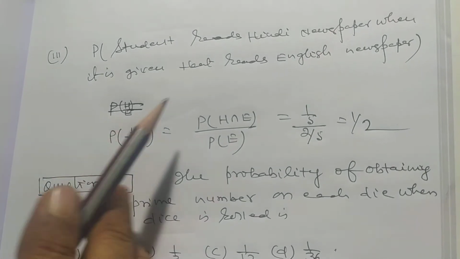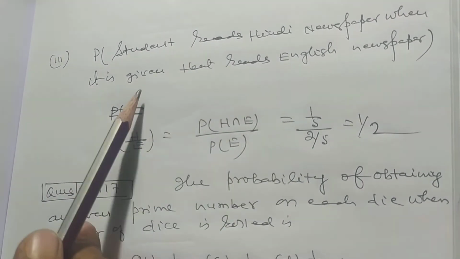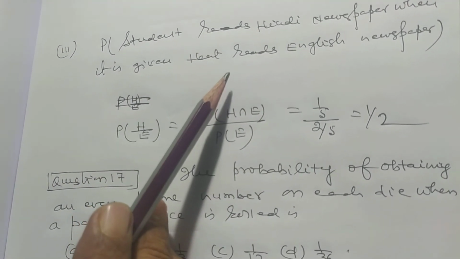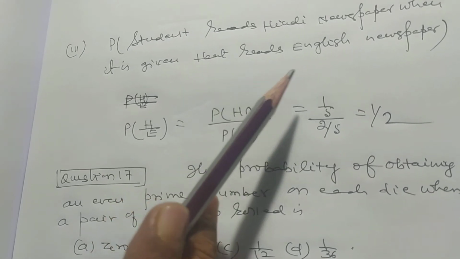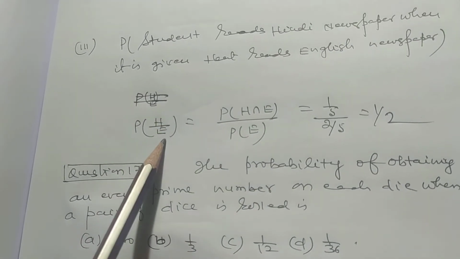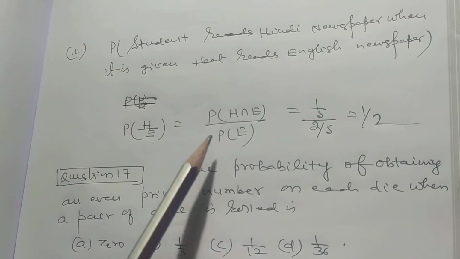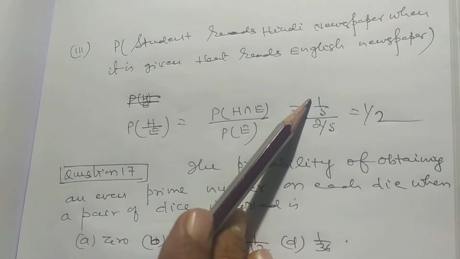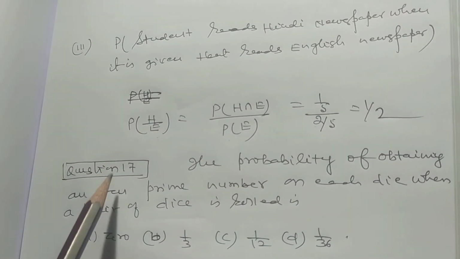Also, the probability that a student reads Hindi newspaper when it is given that she reads English newspaper. That is probability of H by E. Probability of H intersection E by probability of E. 1 by 5 by 2 by 5 is equal to 1 by 2.